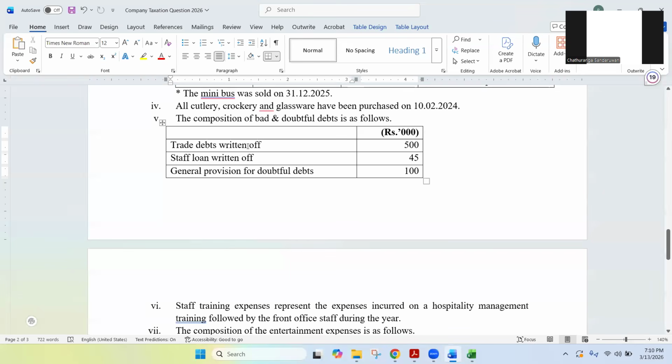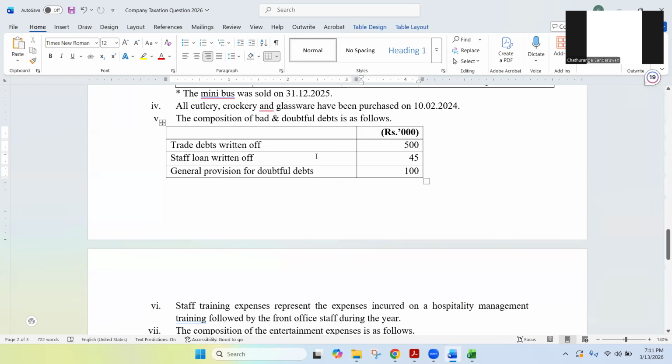So in that case, these altogether 645 are already considered and deducted from the profit before taxes. But when it comes to taxation, only 500 rupees is deductible. Balance 145,000 not deductible. So there are different methods you can adjust this.